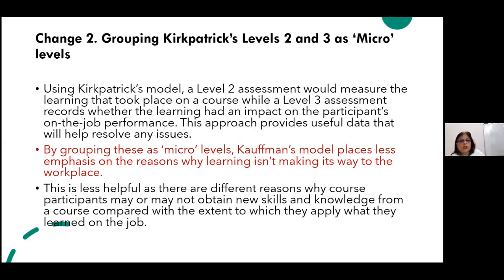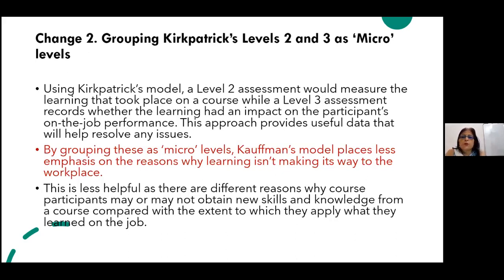Now the second change. The second change was done by Kaufman by grouping the Kirkpatrick levels 2 and 3 as micro levels. So using the Kirkpatrick model, a level 2 assessment would measure the learning that took place on a course. And level 3 would record whether the learning had an impact on the participant's job performance. That is the Kirkpatrick model.